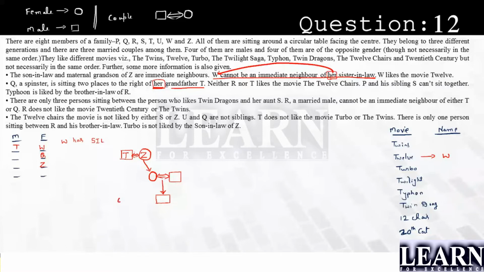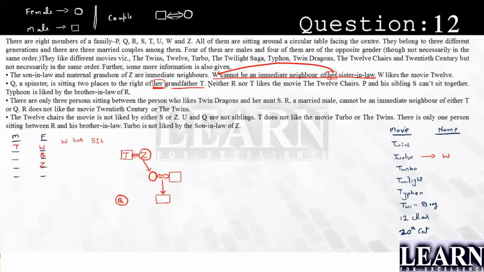I don't know where it is. I don't know whether Q is the daughter of T and Z or the daughter of a son of T and Z. I don't know where it is, but I'm just writing it in the 3rd generation. Wherever you want: if it is their kid, just connect it here. If it is some other kid, just connect it over here. I'm just writing it as it is. Next.